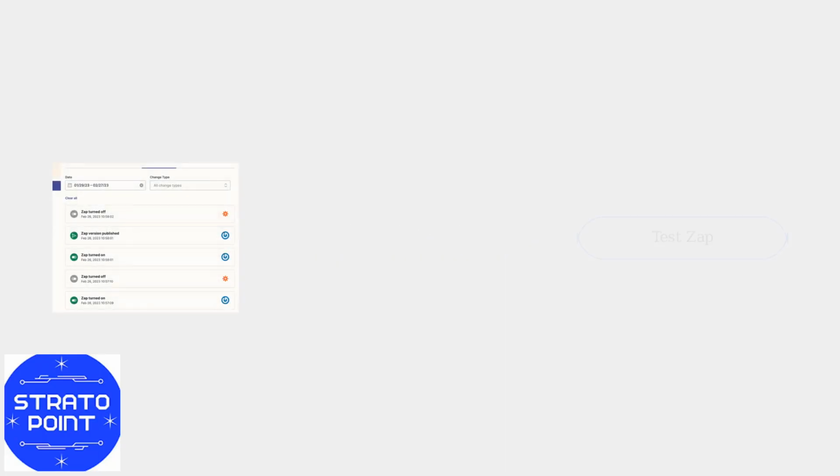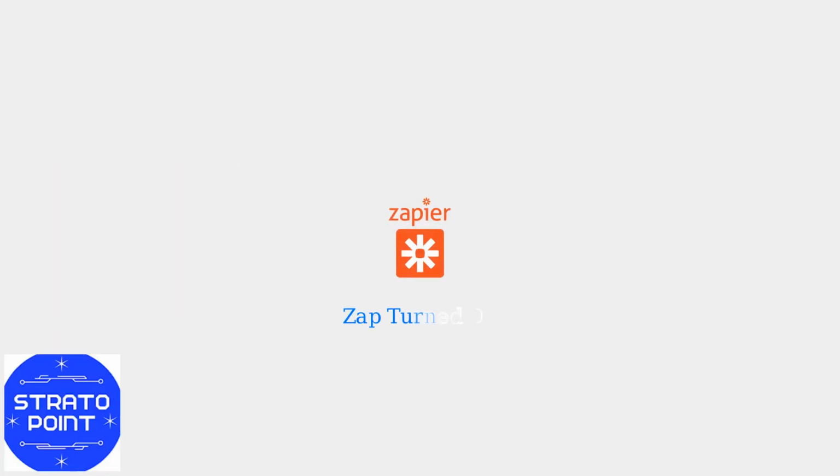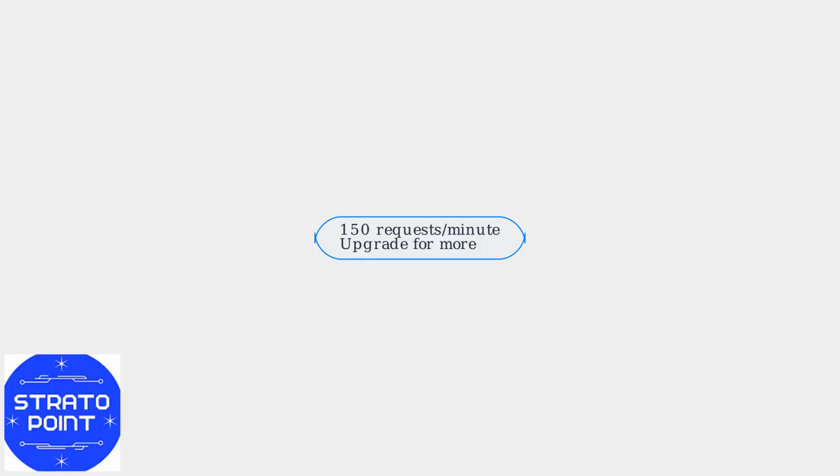Test the Zap to make sure the data transfers correctly. Finally, turn on the Zap to automate the process. Remember, Asana's API allows 150 requests per minute per user. You may want to upgrade your plan to handle more.